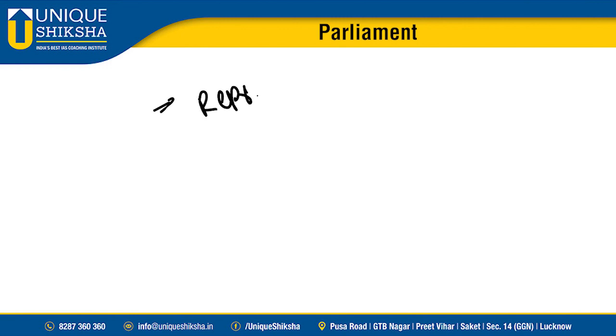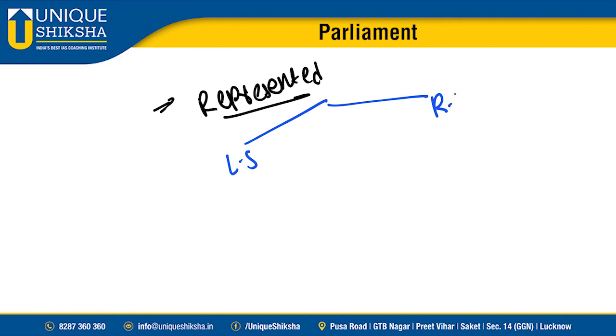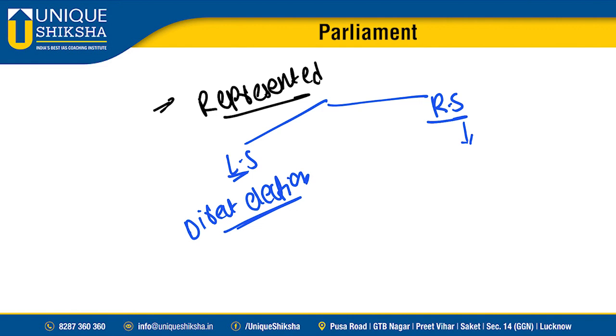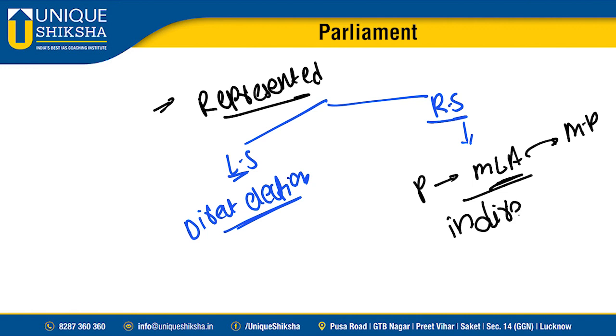How are they represented, sir? How are they elected, represented or elected? In Lok Sabha, it is by direct election. We elect our MPs. Whereas for Rajya Sabha, people elect MLAs, the MLAs of your state. All these MLAs will choose the Rajya Sabha MPs. That's the reason this is known as indirect election.